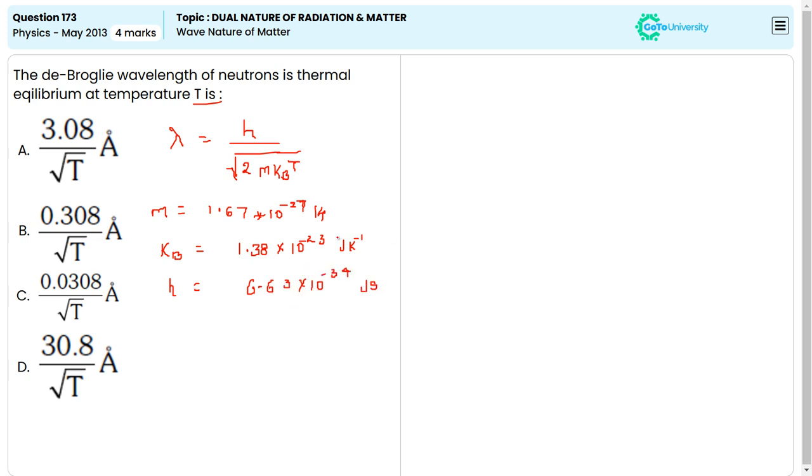Then if I substitute these values, it becomes lambda is equal to h, which is 6.63 into 10 to the power of minus 34, whole divided by the square root of 2 into m, which is 1.67 into 10 to the power of minus 27, into kB, which is 1.38 into 10 to the power of minus 23.